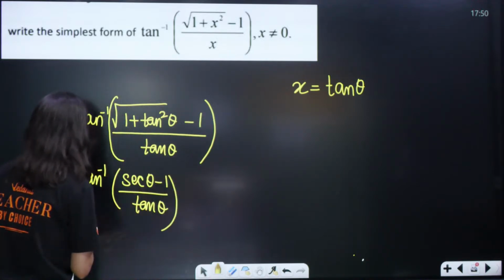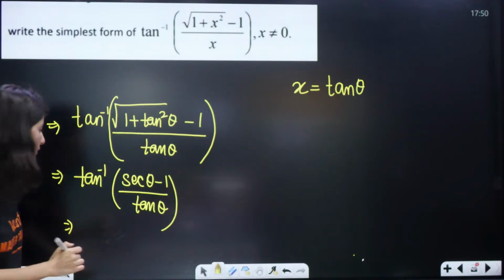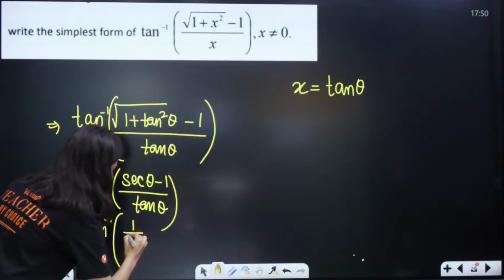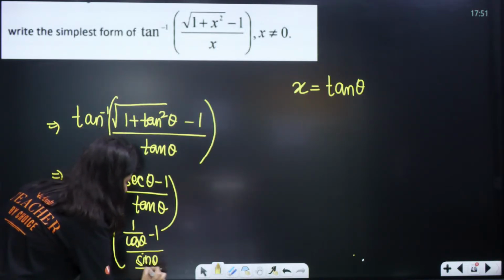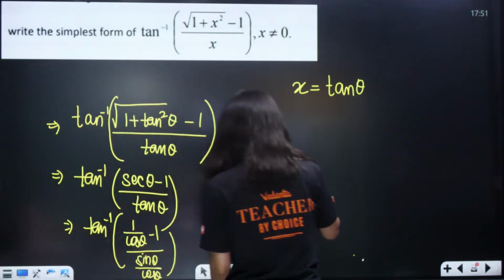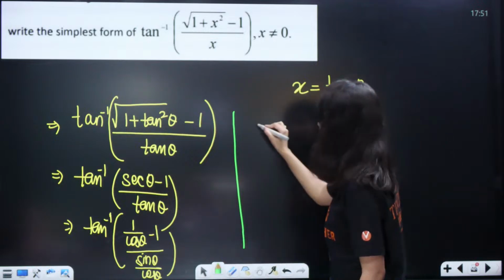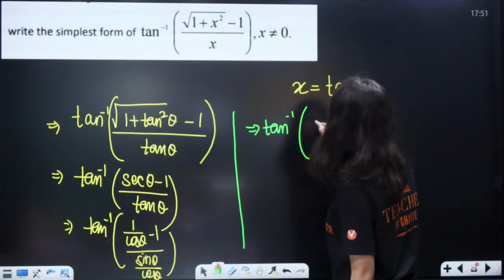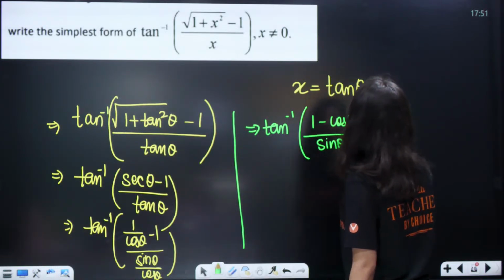Now just convert everything in terms of sine and cos. So tan inverse of 1 by cos theta minus 1 upon sine theta by cos theta. Now we will just take a simple LCM, nothing else. Tan inverse, this is going to be 1 minus cos theta upon sine theta, because cos theta will get cancelled out.